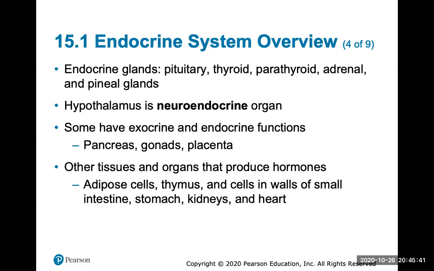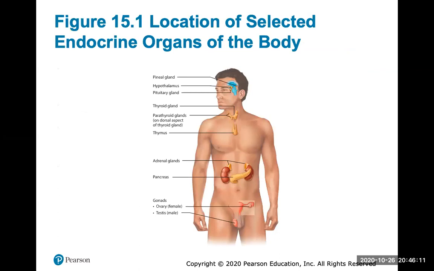So these are your endocrine glands: your pituitary, thyroid, parathyroid, adrenal, and pineal glands. Your hypothalamus is what we call a neuroendocrine organ because it combines the two body systems. Some glands have exocrine and endocrine functions, like your pancreas, your gonads, and your placenta, which we'll talk about. And other tissues and organs that produce hormones are your adipose cells, thymus, and specific cells in the walls of your small intestine, stomach, kidneys, and heart.